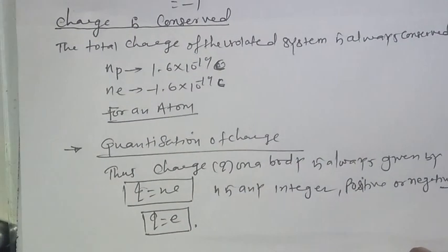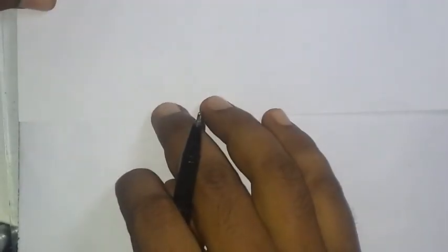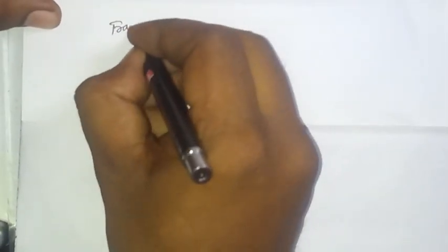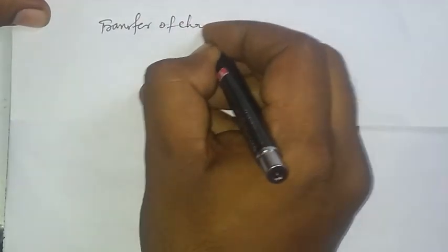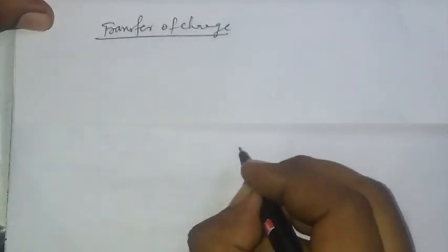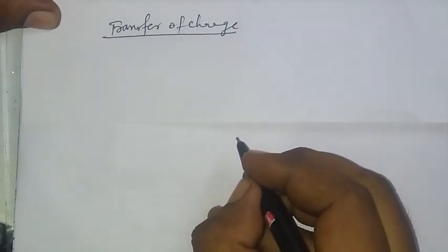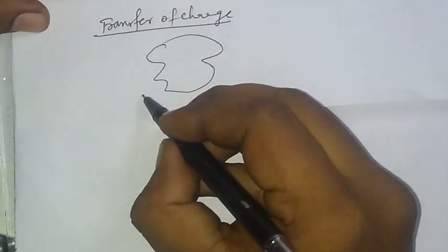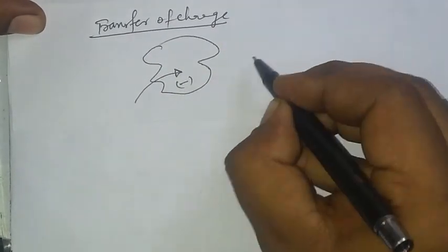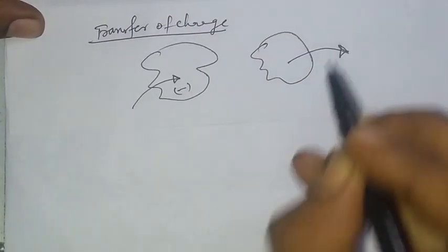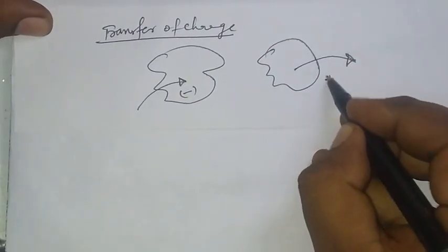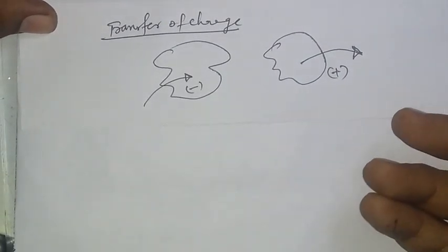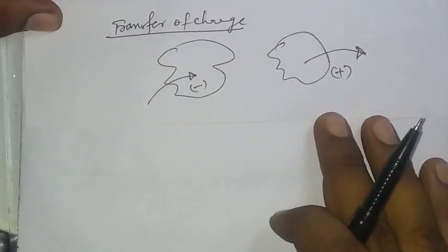Once we understand the quantization of charge, my dear friends, we have to analyze the transfer of charge. If the charge enters, it is negative, and if the charge exits, it can be positive. जो दे रहा है पॉजिटिव है, जो ले रहा है वो नेगेटिव. दिस इज द बेसिक फीचर ऑफ योर क्वांटाइजेशन ऑफ चार्ज. दैट्स ऑल.